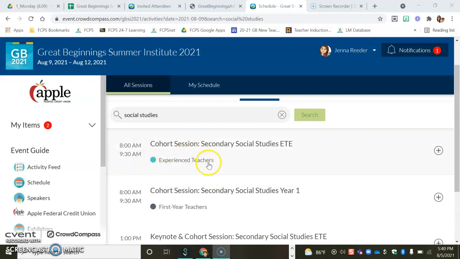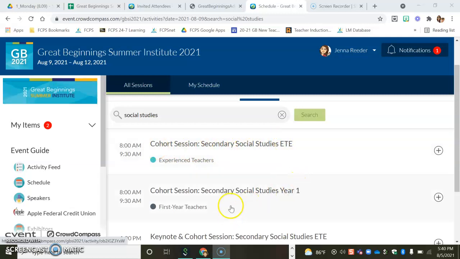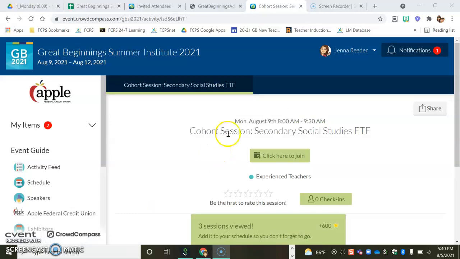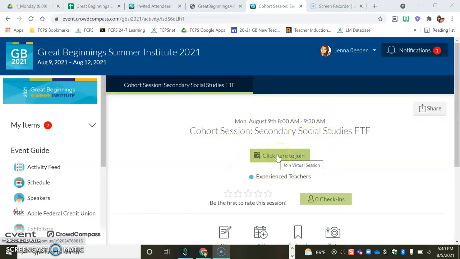If I'm an experienced teacher, so I'm coming with 1 or more years of experience to FCPS, I'm going to go with the ETE Social Studies cohort. And if I'm a first-year teacher, I have less than a year of experience, I'm going to go with the first-year teacher cohort, the Year 1 cohort. And to find the link to my session, all I'm going to do is click on the session itself. And then you'll notice at the top here, there's a button that says click here to join. And when I click that button, it's going to take me to the Zoom room or the Google Meet room where my session will happen.